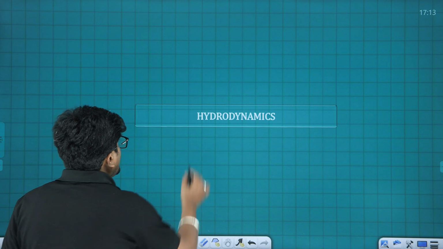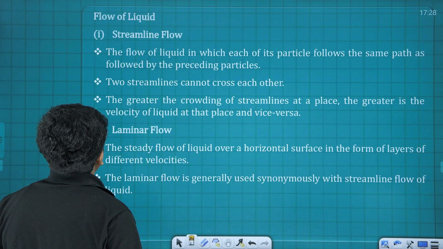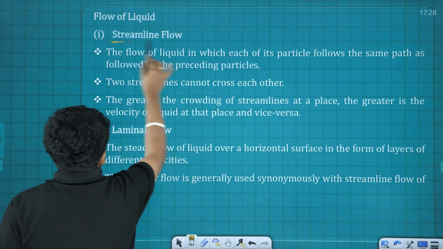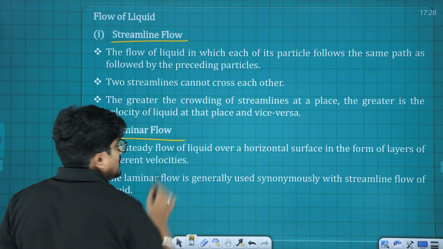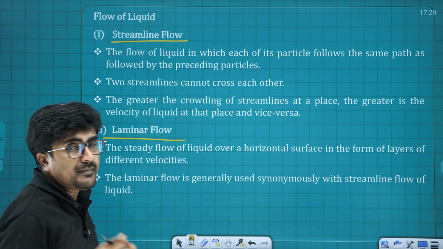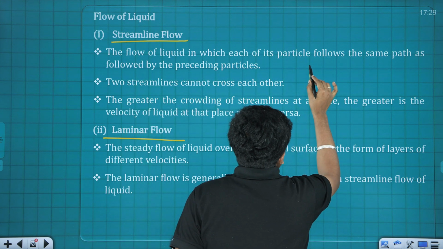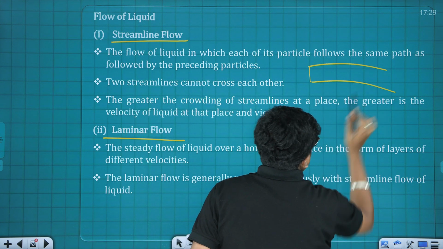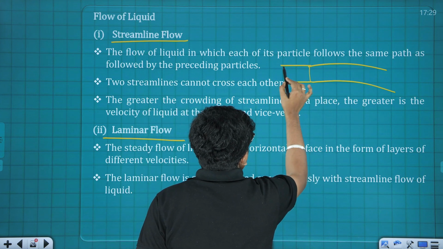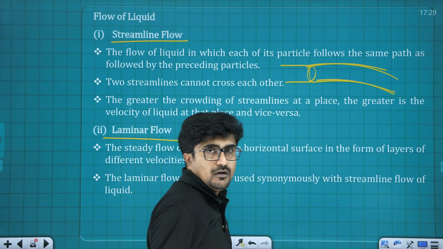Okay, and now next we are moving to hydrodynamics. So here the first point is about streamlined flow and laminar flow. We must know what is streamlined flow first. Whenever a liquid is flowing like this, let this be a pipe, and this is the cross section, and the liquid is flowing in this manner.